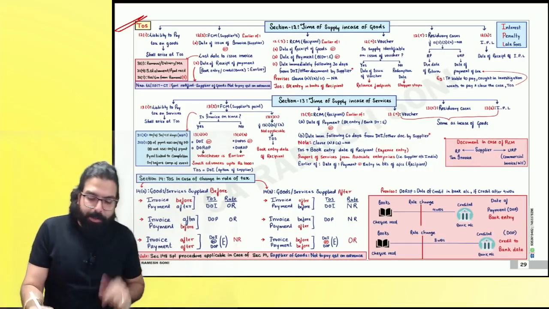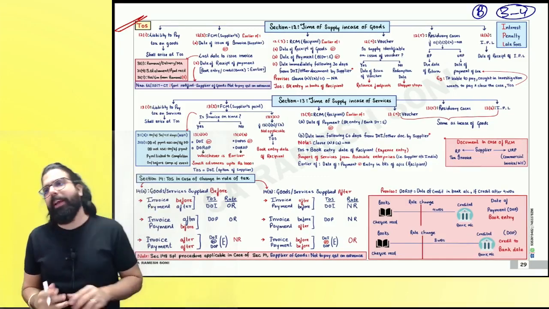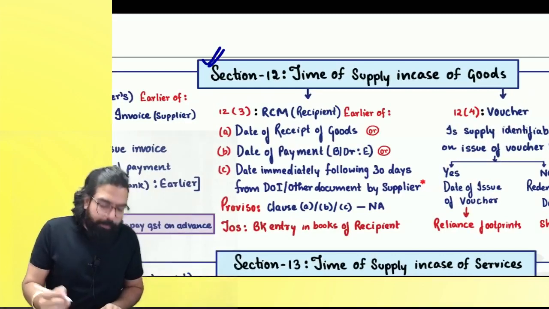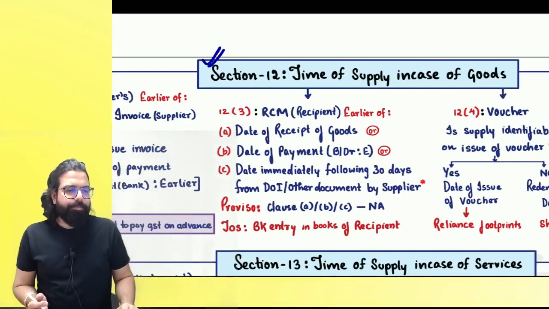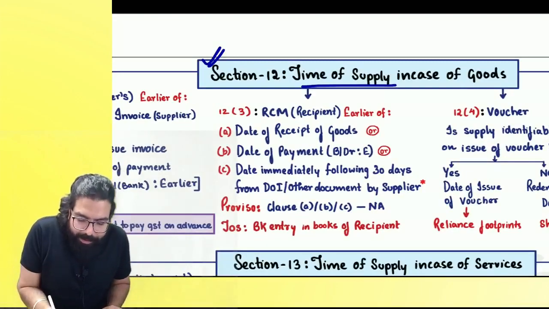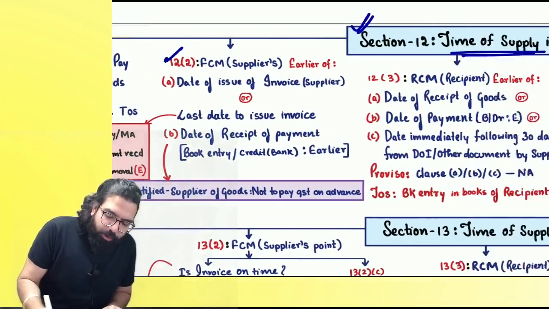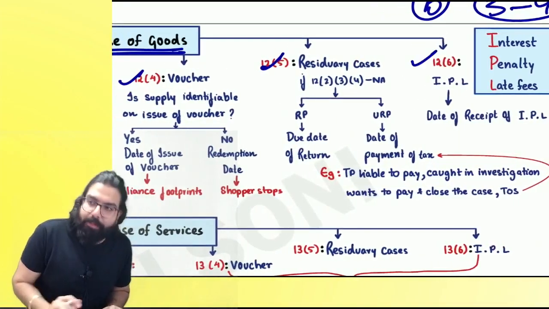Everyone, please come to the chapter. This is a B graded chapter. 3 to 4 marks is what I expect out of this chapter. Let's go ahead, everyone. Section number 12 talks about the time of supply in case of goods. It has 12(1), 2, 3, 4, 5, and 12(6).